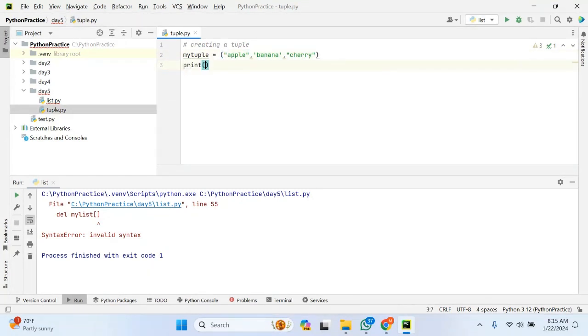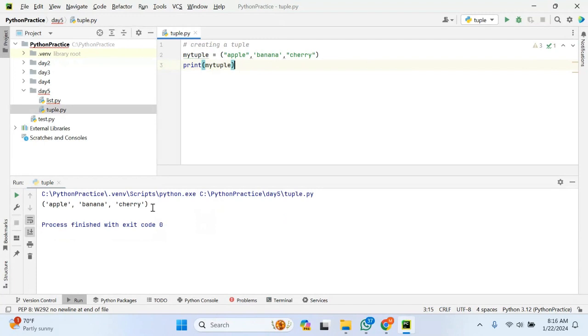Let's print my tuple. I have just created that tuple, so let me print that. Yes, this is my tuple. If you can see, insertion order is preserved: apple, banana, and cherry are printed in the same order in the console.